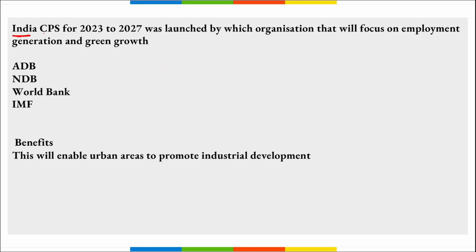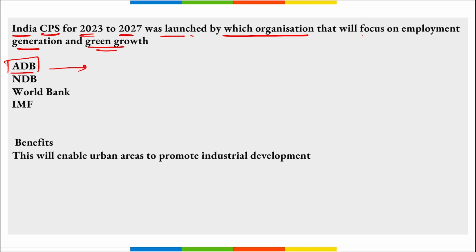Next is India CPS 23 to 27 was launched by which organization that will focus on employment generation and green growth? So remember, Asian Development Bank has recently launched the India Country Partnership Strategy, that is India CPS for 23 to 27. It was launched by Asian Development Bank, correct?